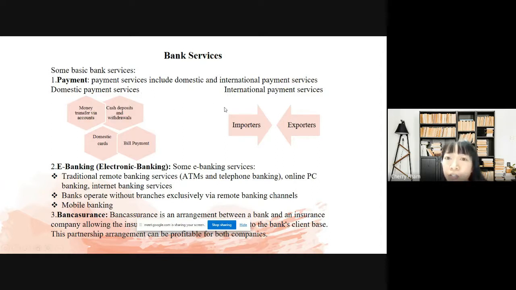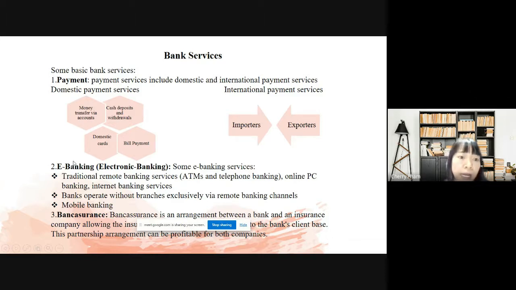And in addition, we have international payment services. These payment services always happen between importers and exporters, and it's quite complicated. So maybe I will not mention it more.